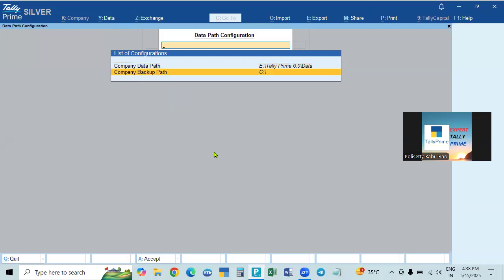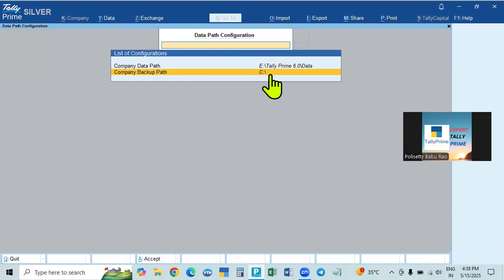Don't type. Keep the down arrow. This is the company backup path, which we are creating. That company backup path we can give here. So the original is contained when you download and install Tally Prime, it will come there. And now we have to set the default company backup path here. Then every time you back up, it will automatically take it.